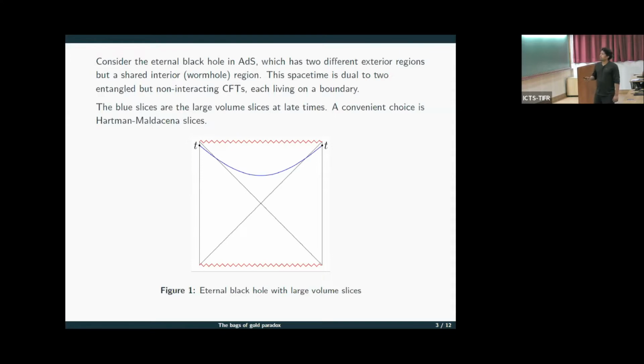These lines in the middle are essentially the horizons, and the red lines are the past and the future singularities. These blue slices are the large volume slices we just talked about at late times. A convenient choice, which we will be looking into in our discussion, is these Hartle-Maldacena slices.